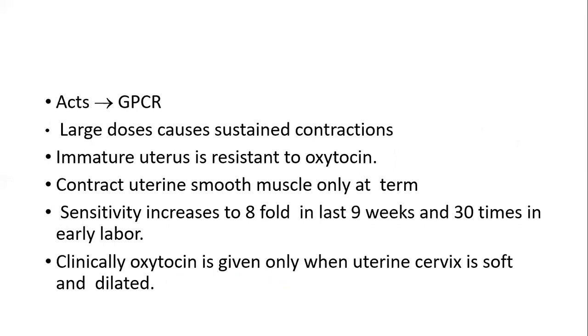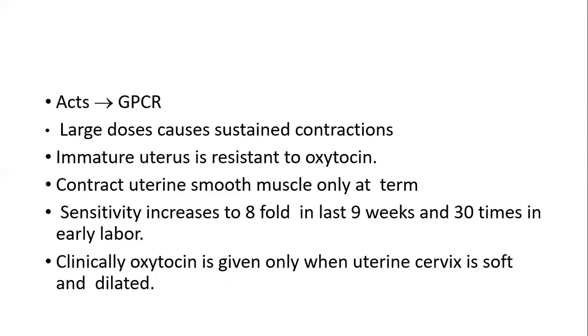It basically acts through GPCR, which we'll be seeing in the next slide. In large doses it causes sustained contractions. So whenever you increase the dose, you get sustained contractions. An immature uterus is resistant to oxytocin. Oxytocin contracts uterine smooth muscles only at term, so it has action on the smooth muscle of the uterus only at term.